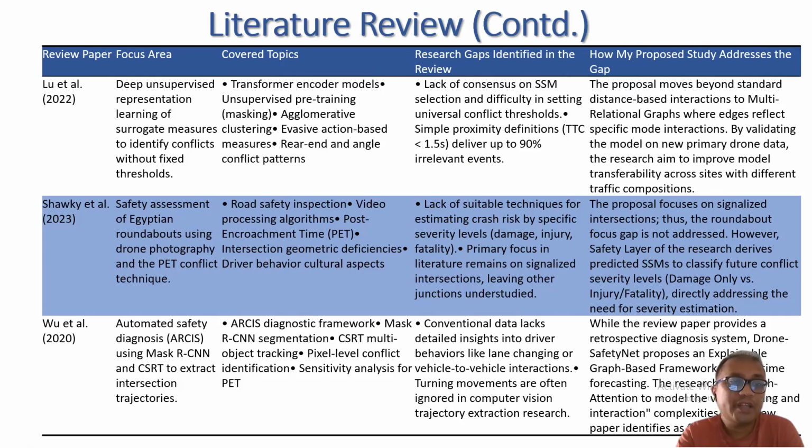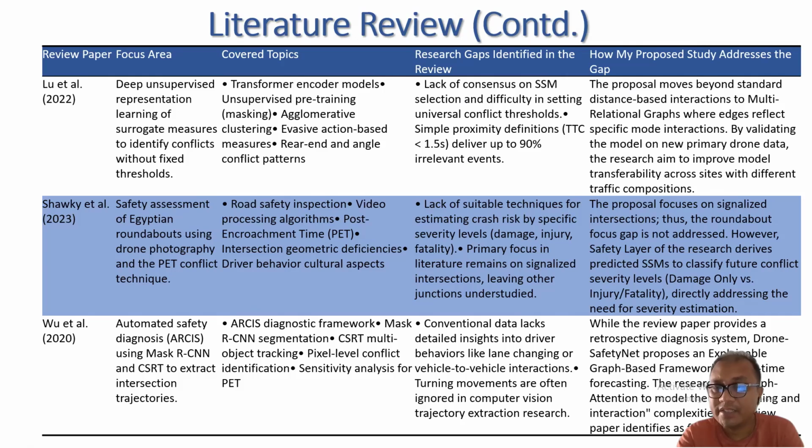The next paper uses the safety assessment of Egyptian roundabouts using PET, that is post-encroachment time conflict technique. My paper focused on the signalized intersection. Thus, roundabout gap is not addressed, obviously. The Wu et al. 2020 paper uses automated safety diagnosis using Mask RCNN, recurrent convolutional neural network, and CSTR to extract trajectory.